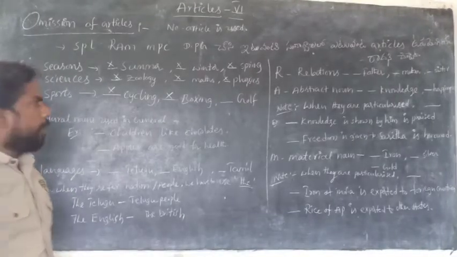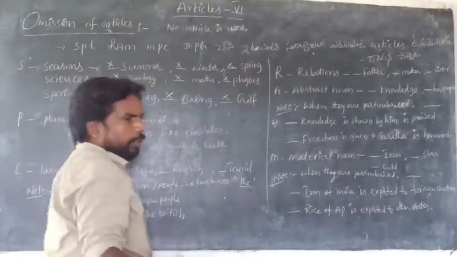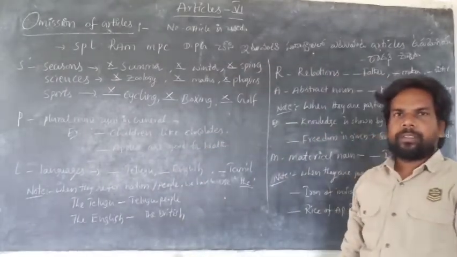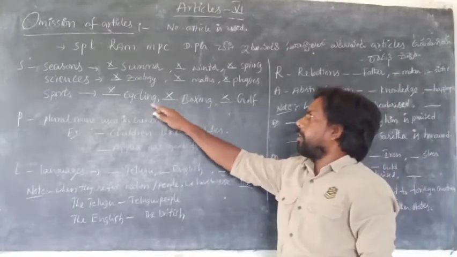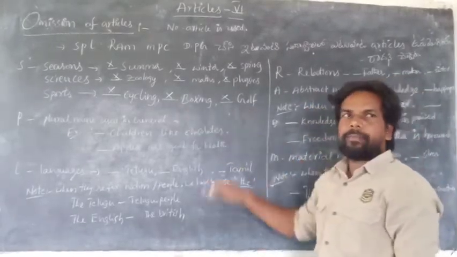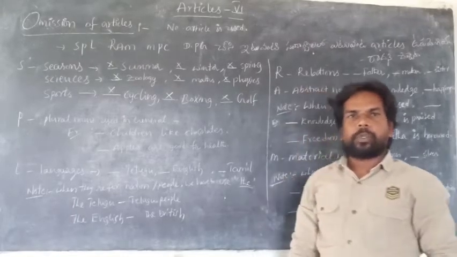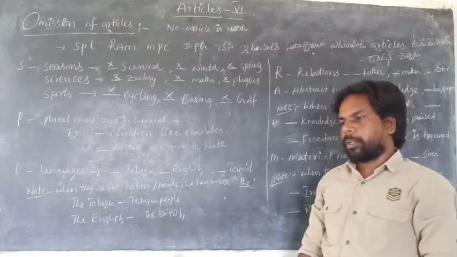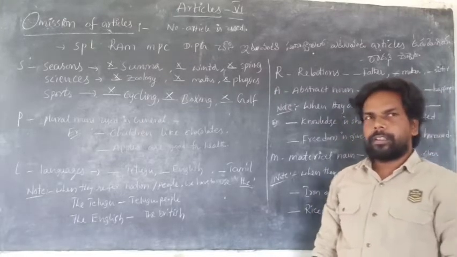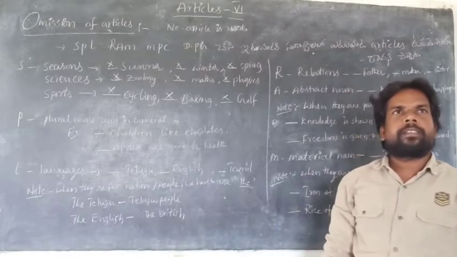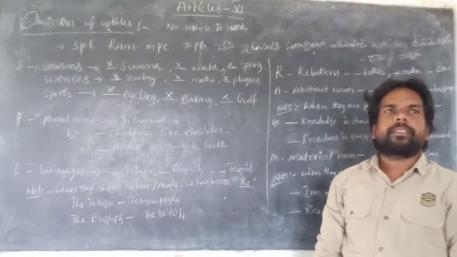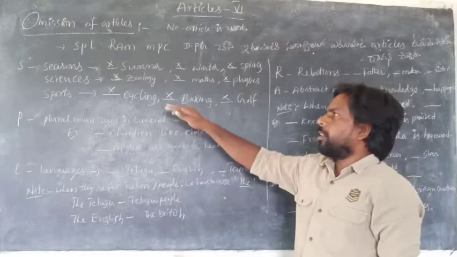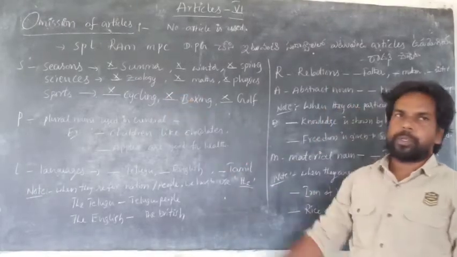Whereas golf, you know that rich people are used to playing golf. Golf, cycling, boxing, and sometimes chess also is a sport. And pole vault, and in 10th class, the first lesson is there. Skating also is a sport. So S refers to seasons, sciences, sports.